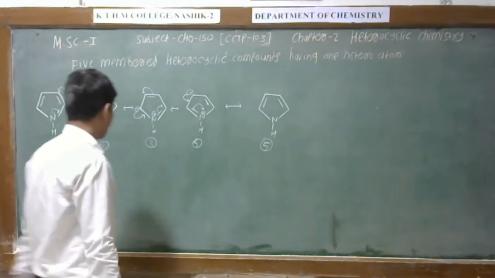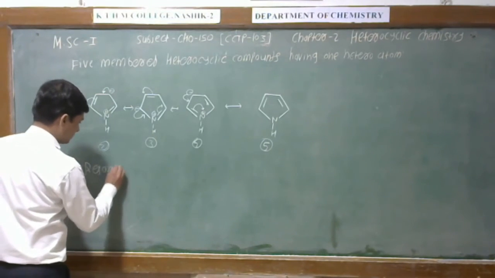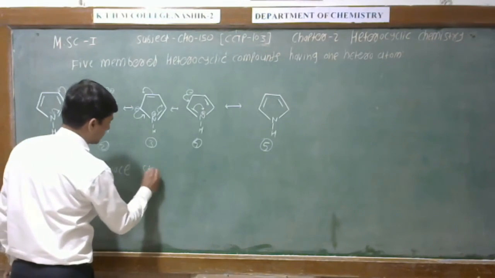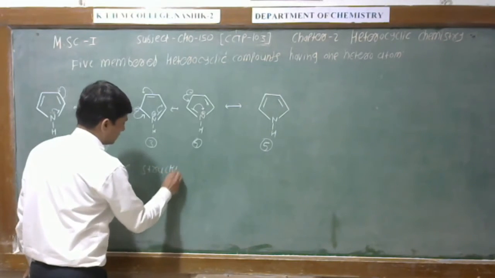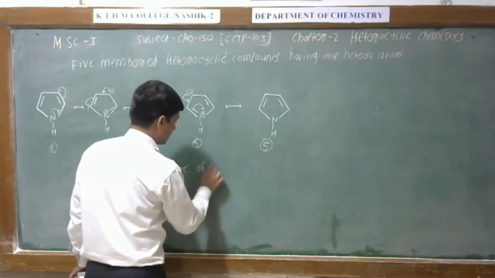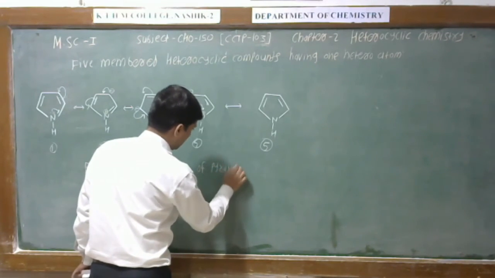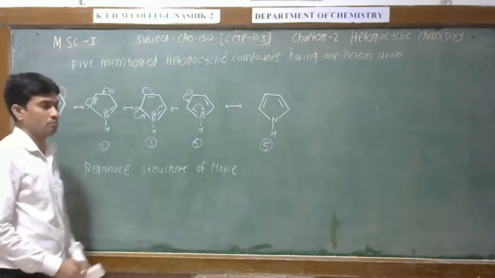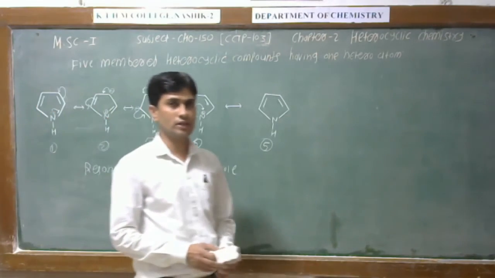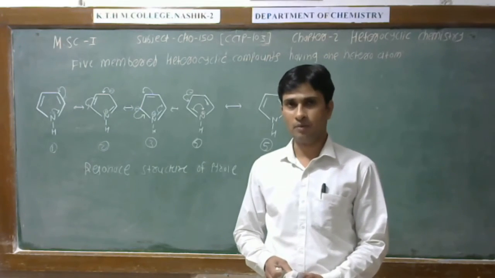So by these resonance structures of pyrrole, we can say that pyrrole is an aromatic compound. Not only pyrrole, but also furan and thiophene are aromatic compounds.